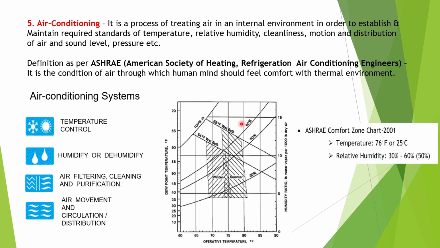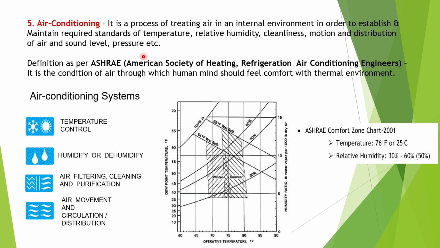what is air conditioning. Air conditioning is the process of treating air in an internal environment in order to establish and maintain required standards of temperature, relative humidity, cleanliness, motion and distribution of air, sound level, and pressure. So air conditioning means complete conditioning of air. Temperature is controlled according to our comfort level. Relative